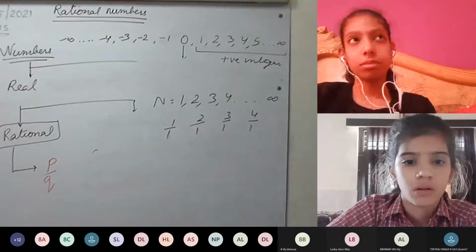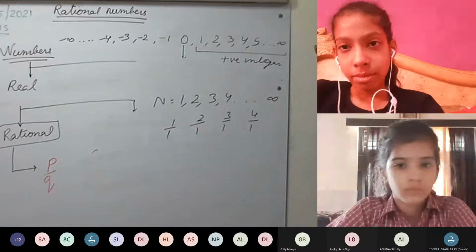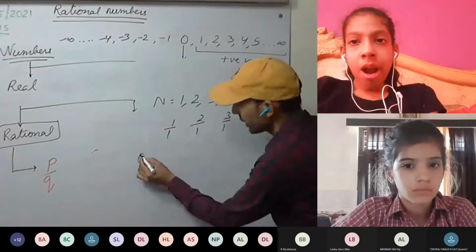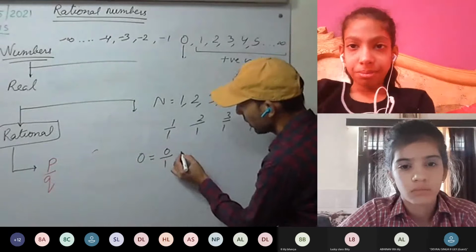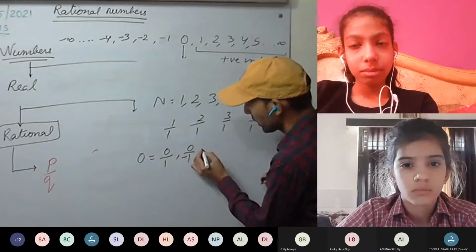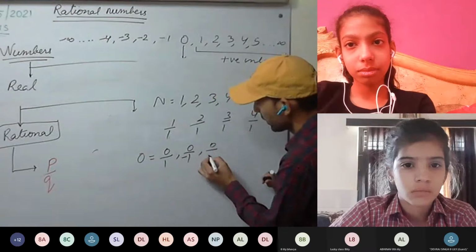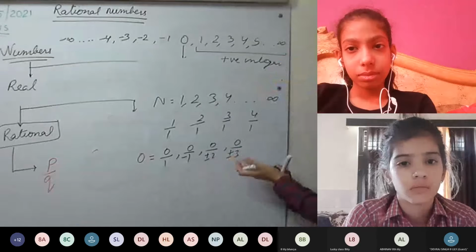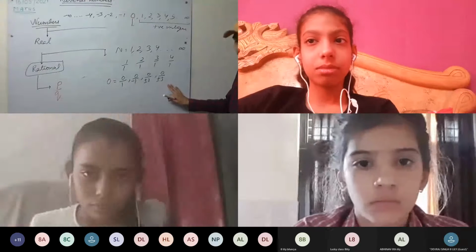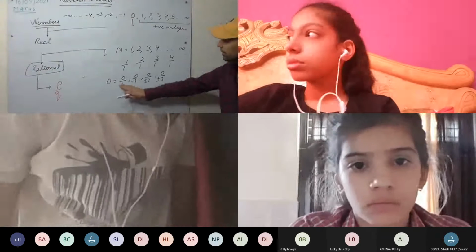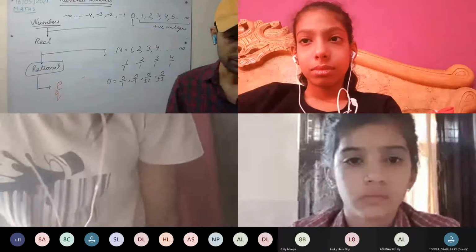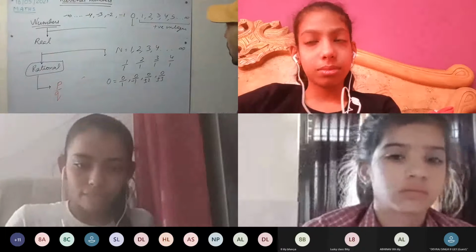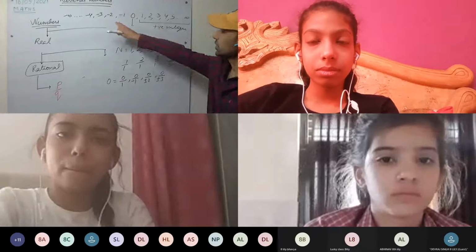And 0 is a rational number, which we have discussed. 0 can be represented as 0 by 1 or 0 by minus 1, 0 by plus minus 2, 0 by plus minus 3. We can represent 0 in any of these fractions. And all integers are rational numbers.